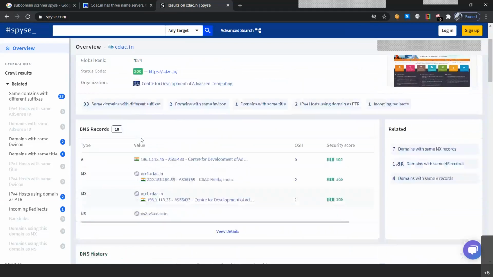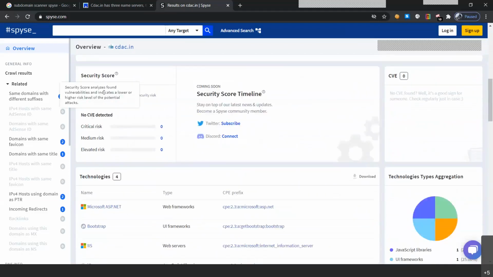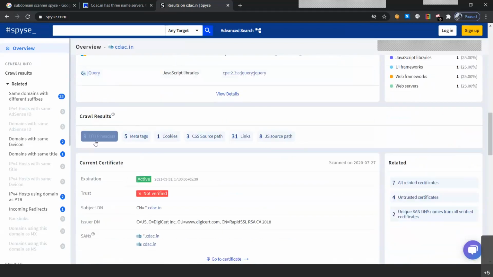So all of the information regarding our website is easily available along with the DNS record in this particular subdomain scanner. So we have got the security score of 100. That means our website is a secure one, along with the technologies that we have got like Microsoft ASP.NET, Bootstrap, IIS, and jQuery, along with the crawl results, 9 HTTP headers, 5 meta tags, and all.